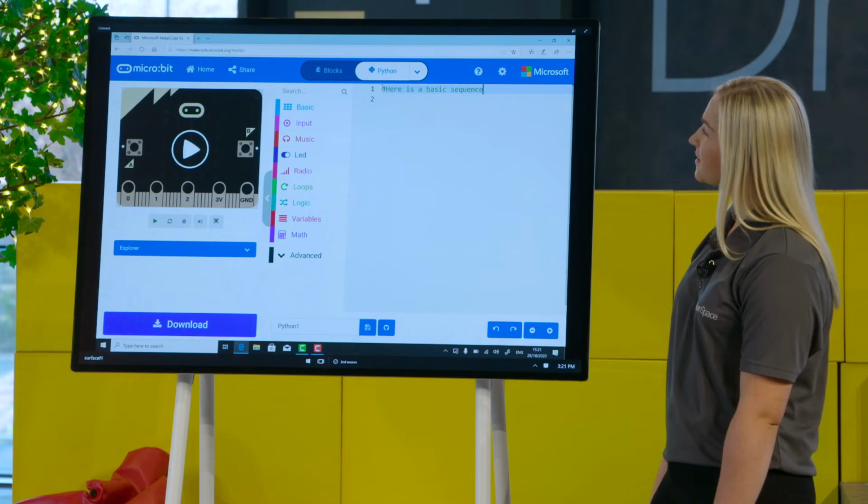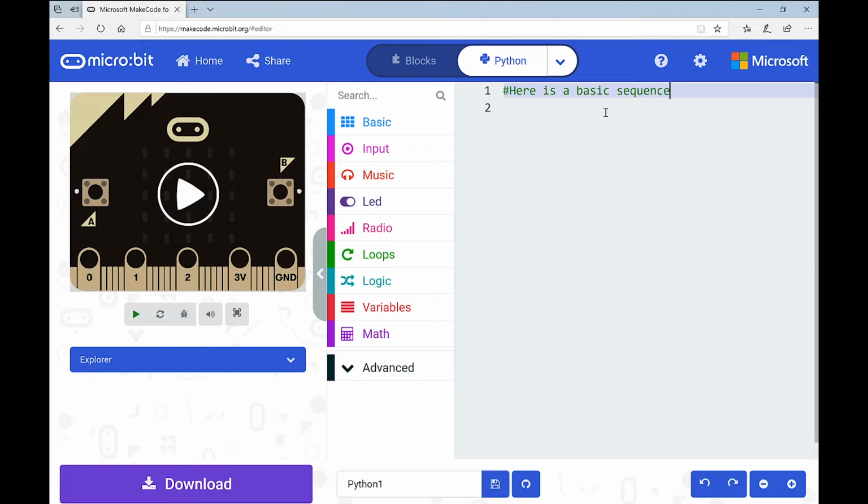sequence. And is that why it's after turning green, Amanda? Exactly. So it's now green, and what this also means is that the program is not going to do anything. That isn't an instruction that can run, okay? So the hash symbol makes sure that gets eliminated. It's not going to be taken in by the program at all. It's nearly like a little note to yourself, and it can be really handy because if I come back to this next week, I can very quickly glance through my program and see my little notes or my comments and know exactly what I was doing with the program. Okay, so here is a basic sequence.